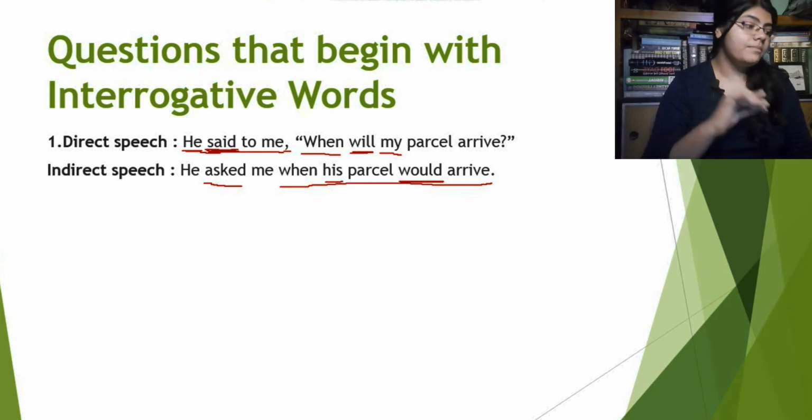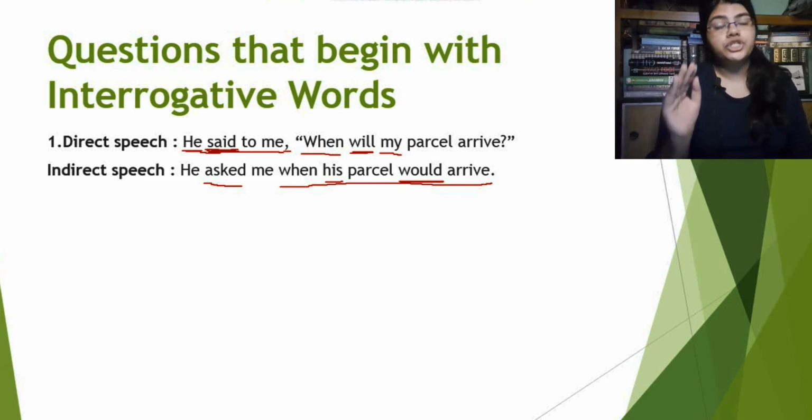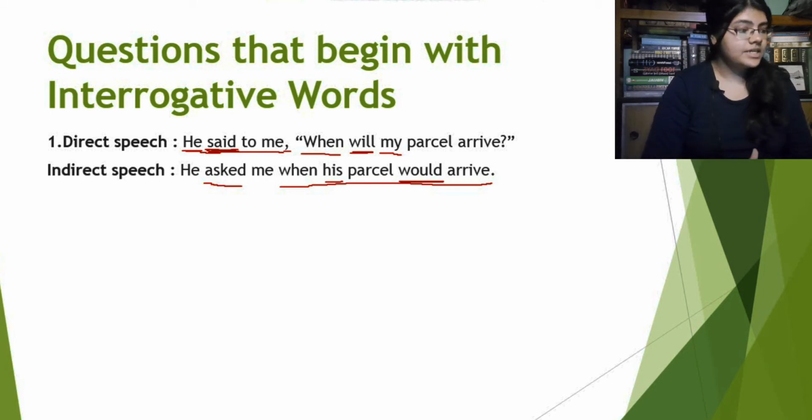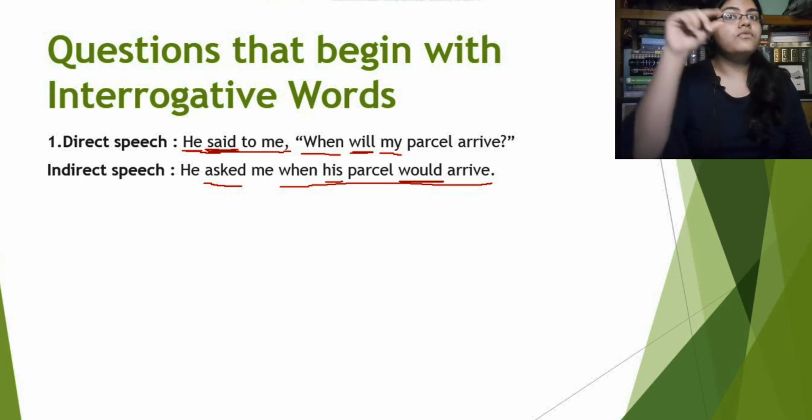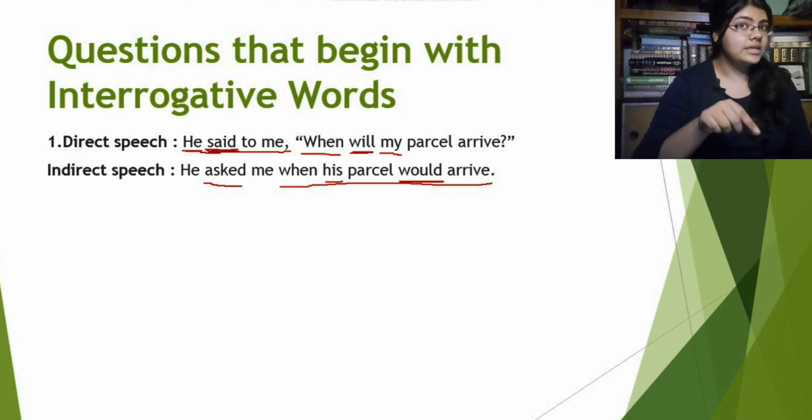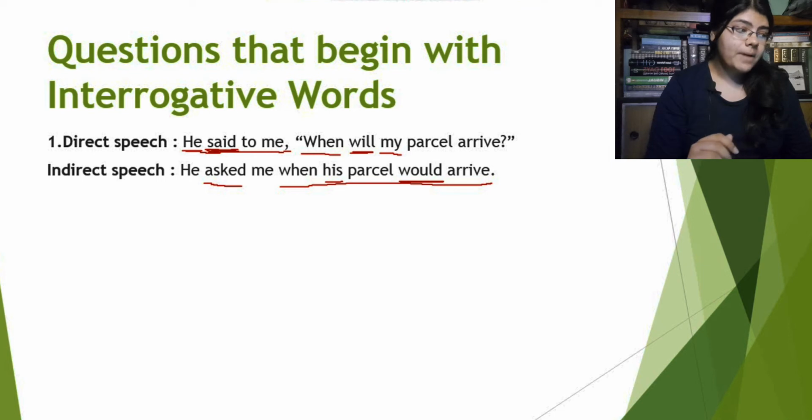So "will" becomes "would". Now how do we transform a question sentence into an assertive sentence? We just change the position of the verb. In the question sentence, first we use the verb, then the subject. But in an assertive sentence, first the subject, then the verb, right? So "when will my parcel arrive" will become "when his parcel would arrive".